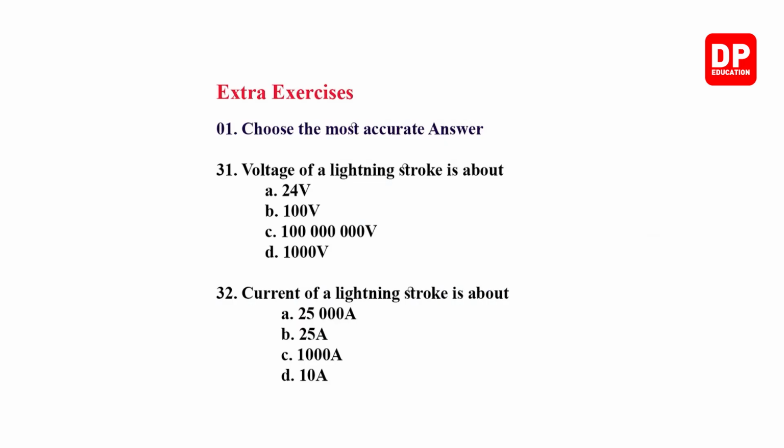Okay. Voltage of a lightning stroke is about. So, we discussed this thing under the extra knowledge part, my dear children. And you know that if you take the lightning, the voltage is very high. Voltage is as high as 100 million volts. 100 million volts.